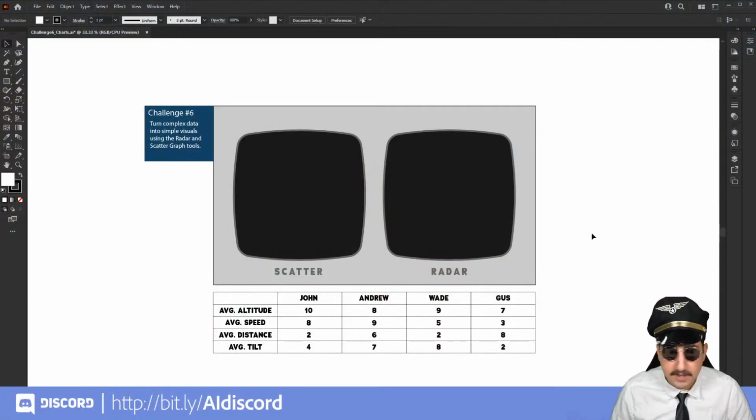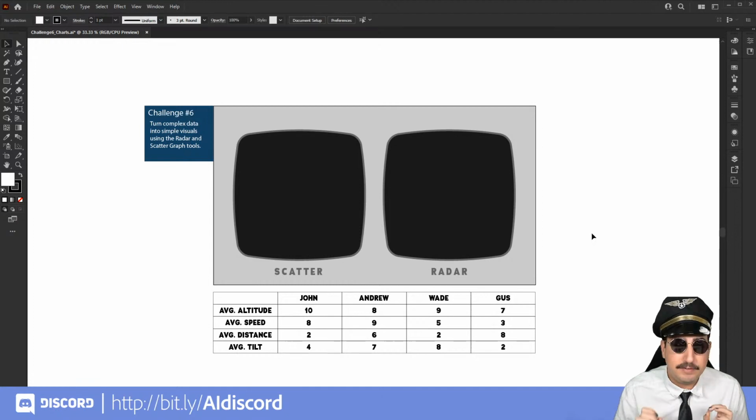All right, we are back in the cockpit. Yes, Captain Hawk is back. Let's hop over into Adobe Illustrator and see what our challenge is today. We are going to be working with complex data. Let's read our challenge. Challenge number 6: turn complex data into simple visuals using the radar and scatter graph tools.